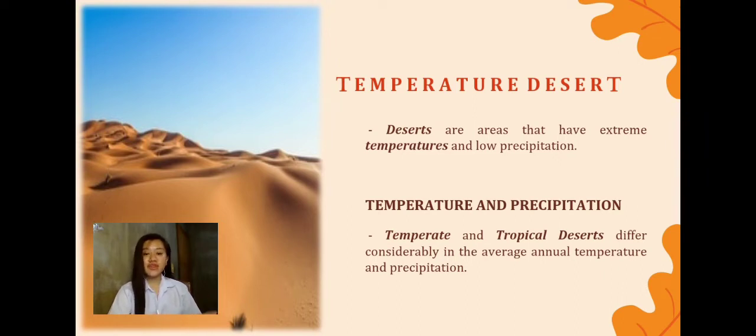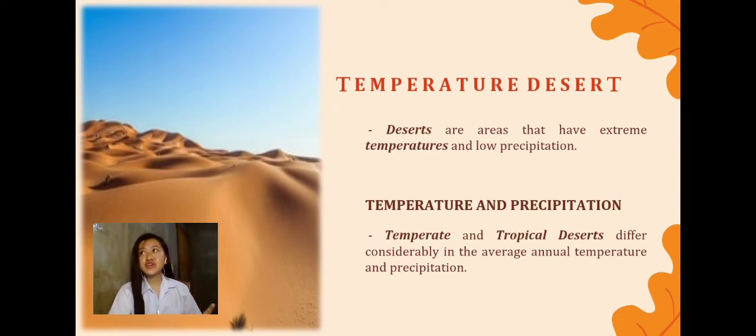However, not all deserts are hot and sandy, though they do have at least one thing in common. They're both dry. So temperate and tropical deserts both share this characteristic, but they also have some distinct differences.